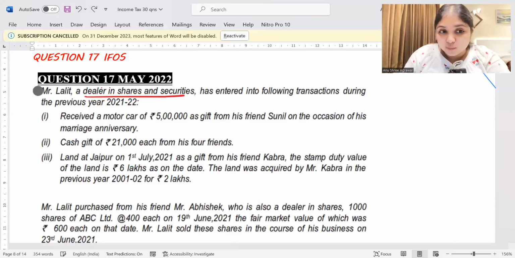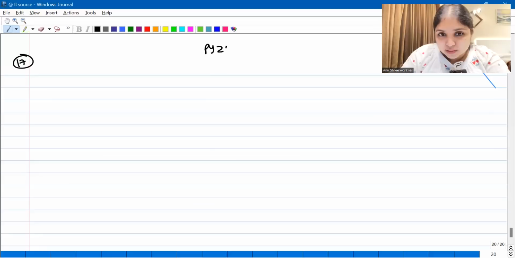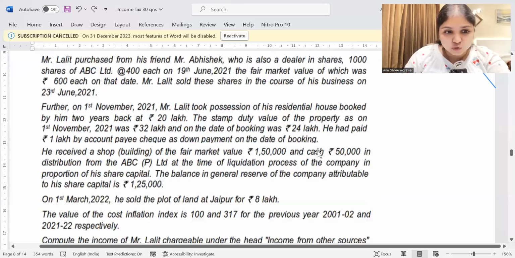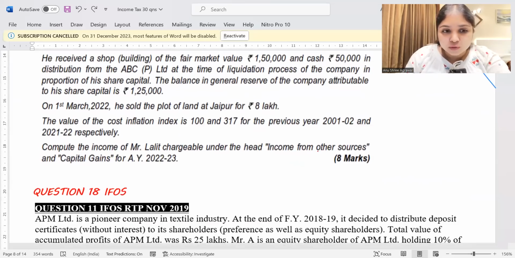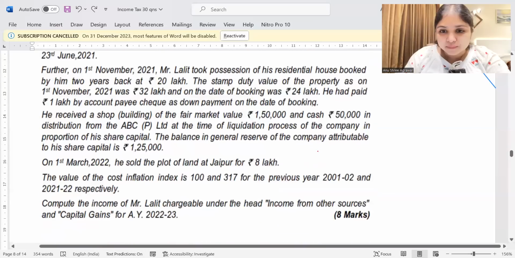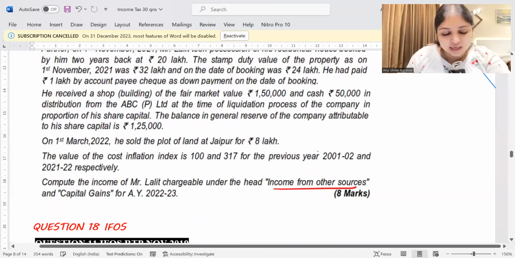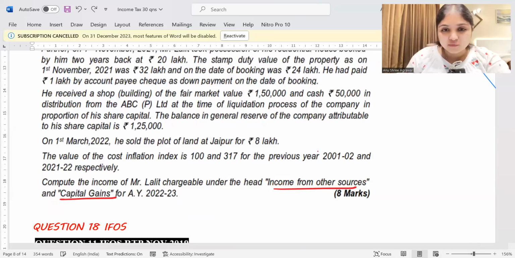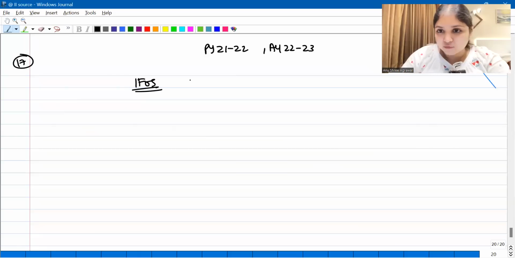He has entered into the following transactions during the previous year 21-22. So we are talking about previous year 21-22, that is, we're talking about assessment year 22-23. They have given us a list of adjustments over here. What are they asking us? Compute the income of Mr. Lalit chargeable under the head income from other sources and capital gains. They're not asking us total income and all. They're only asking us what is the income from other sources of this assessee and what is the capital gains of this assessee. Two things only they're asking us.